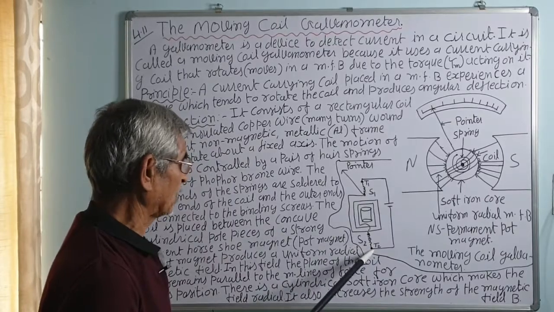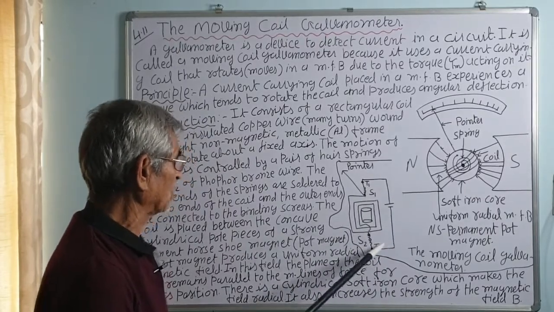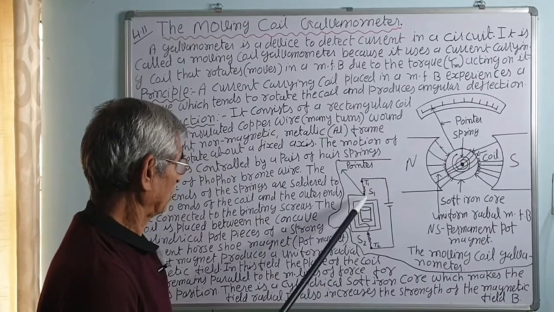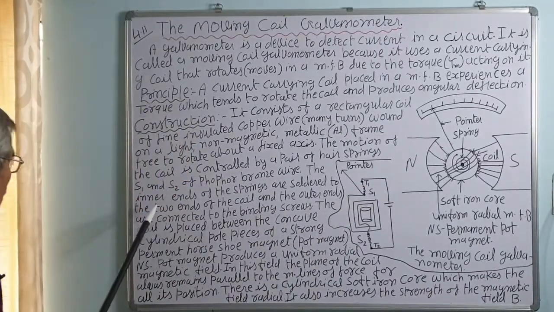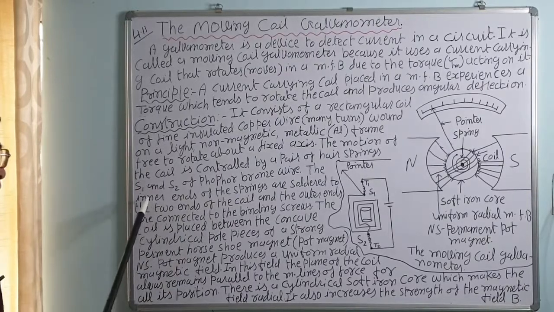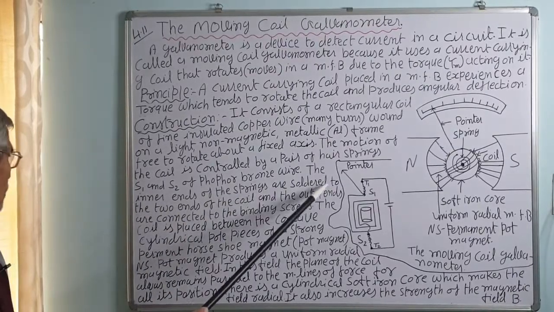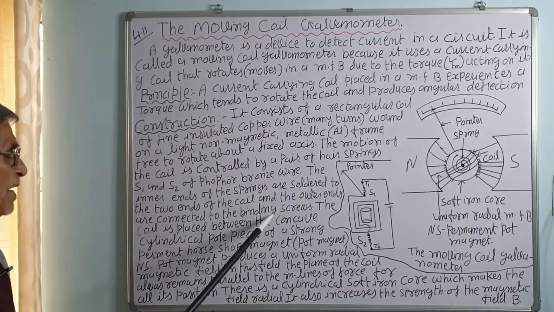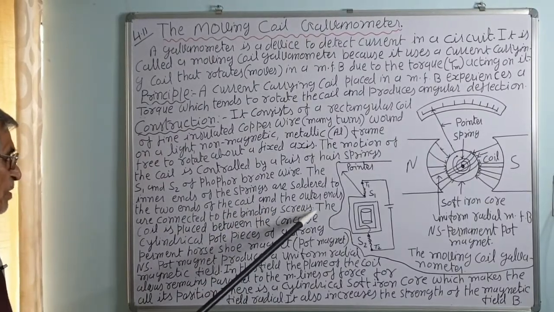The outer ends are connected to the terminals for battery connection to pass the current. Current flows like this. The outer ends are connected to the binding screws for outer connection with the battery.